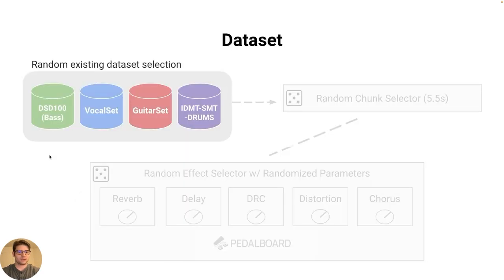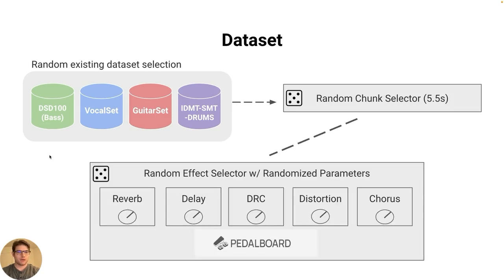All of the audio examples we train with come from existing dataset sources of differing source content. For each example in our dataset, we first selected which existing dataset to select from, then choose a random 5.5 second chunk. Then we would apply a random number of effects from pedalboard in a random order, each with randomized parameters. The randomized parameters were constrained to prevent unrealistic examples.